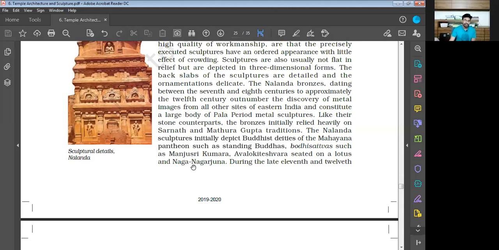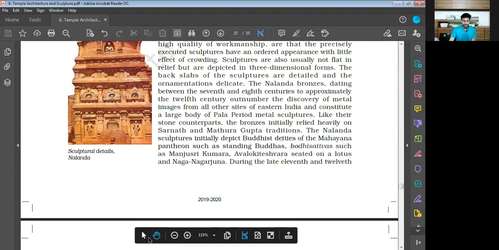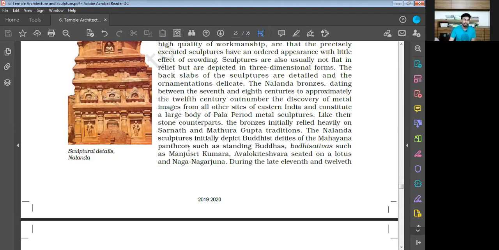This information is very important. The Nalanda sculptures initially depict Buddhist deities of the Mahayana pantheon such as standing Buddha, Bodhisattvas such as Manjushri Kumara, Avalokiteshvara seated on a lotus, and Nagarjuna.